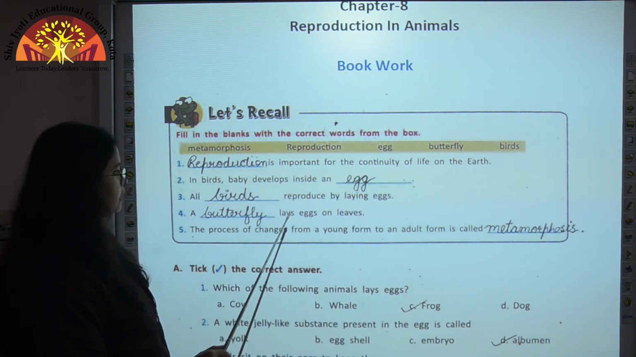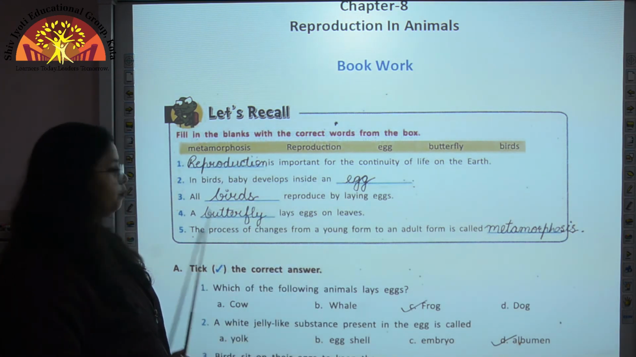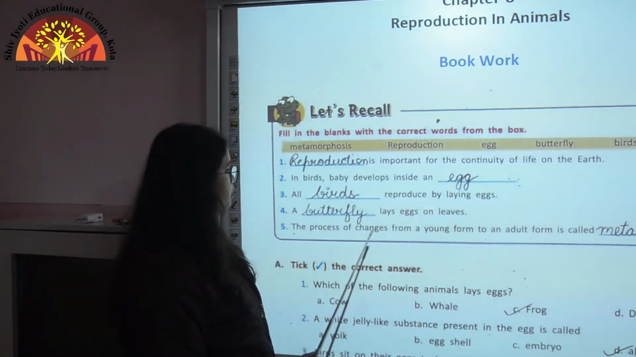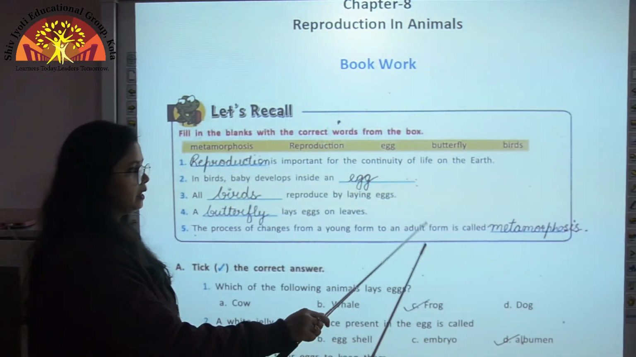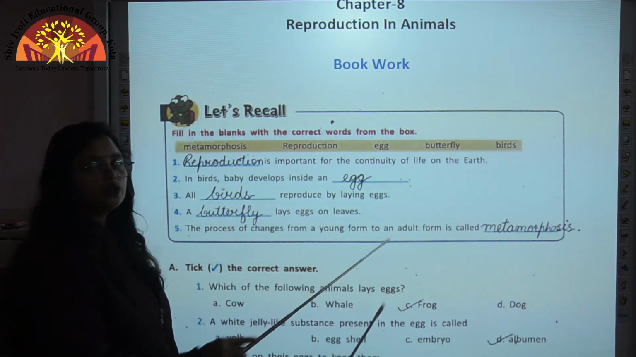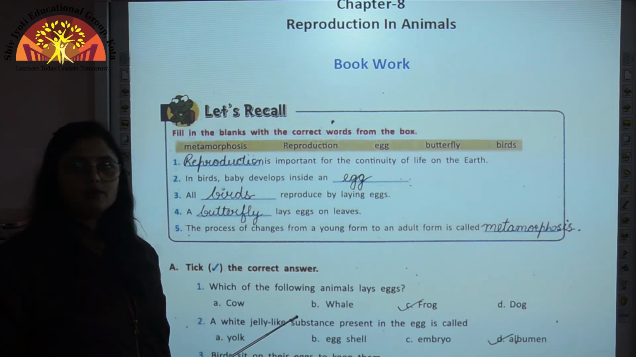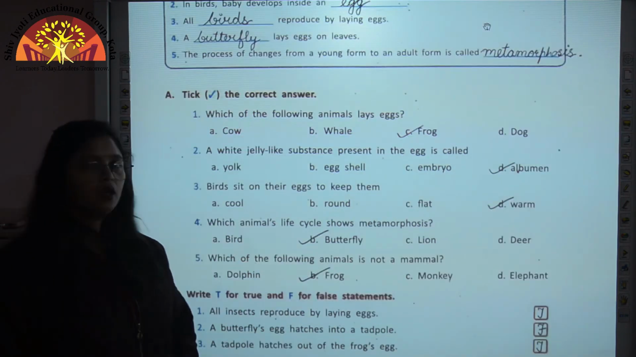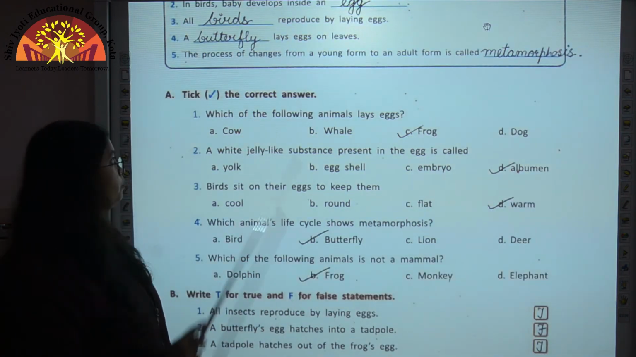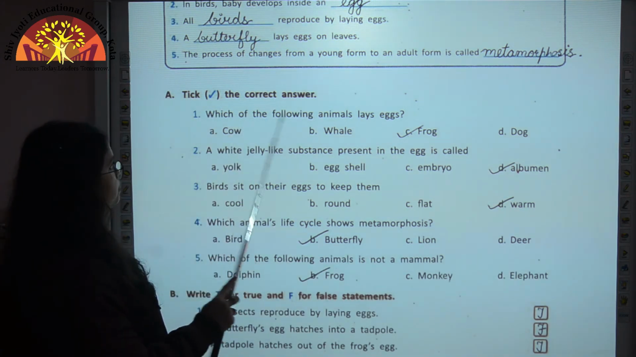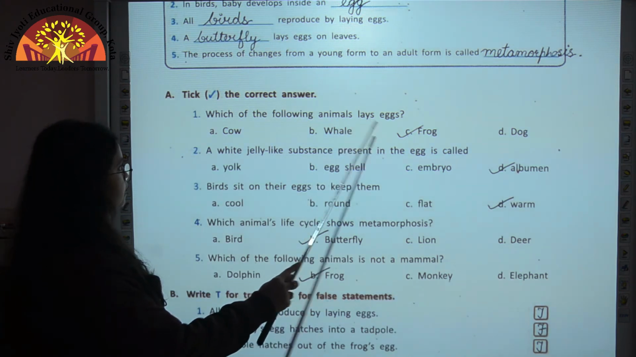A dash lays eggs on leaves. So here butterfly lays its eggs on leaves. The process of changes from a young form to an adult form is called, so this process is called metamorphosis. Now we come to the next exercise. Open page number 71. Exercise number 8, tick the correct answer. Which of the following animals lays eggs?